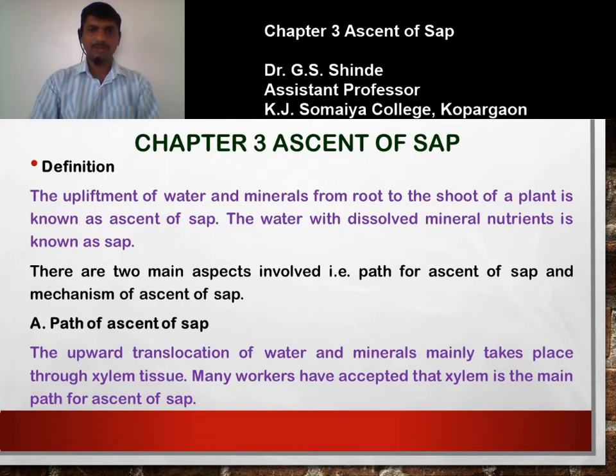After absorption of water along with the dissolved mineral nutrients from the soil through the roots, more precisely through the root hair, that sap is uplifted to the various parts of the plant like branches, flowers, fruits, leaves. So this is known as the ascent of sap.